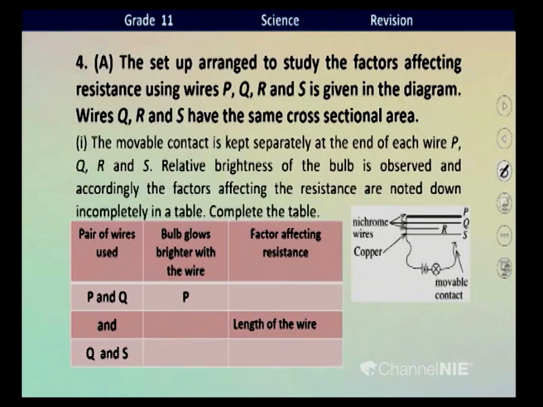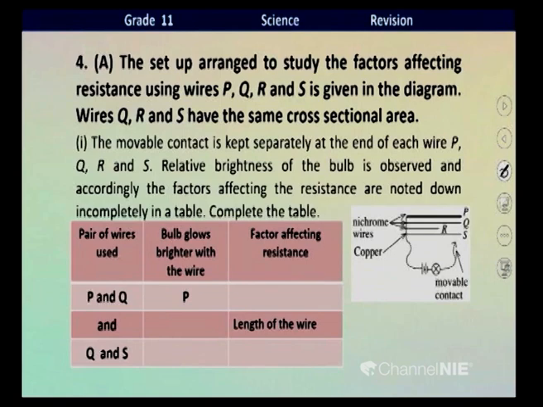R is also a nichrome wire of the same thickness as Q, but the length is less. S is a wire of copper with the same length and the same diameter as Q. Okay, children? Right.